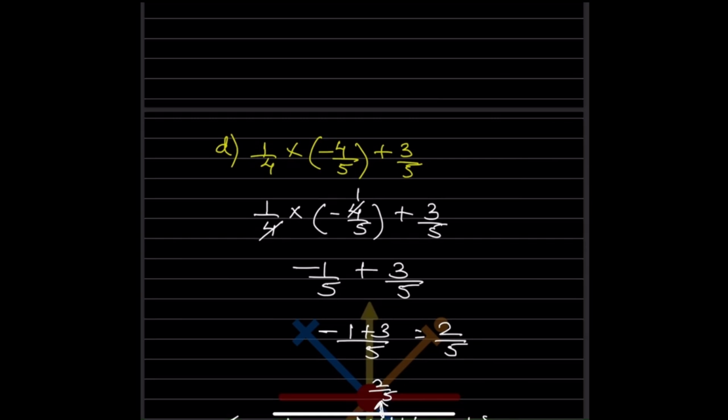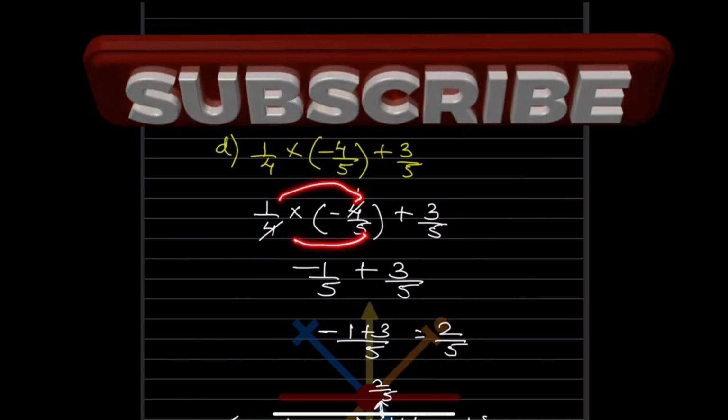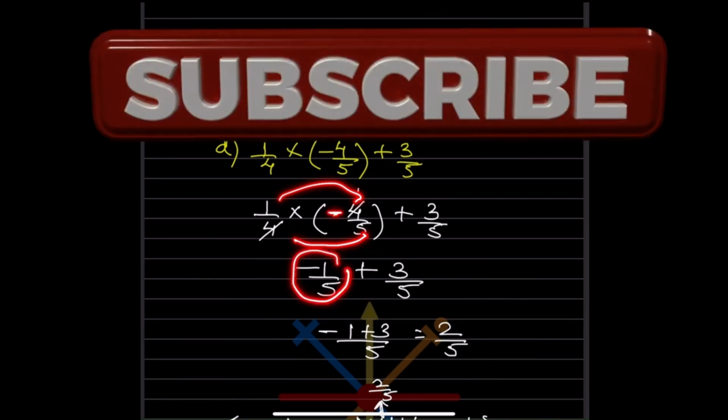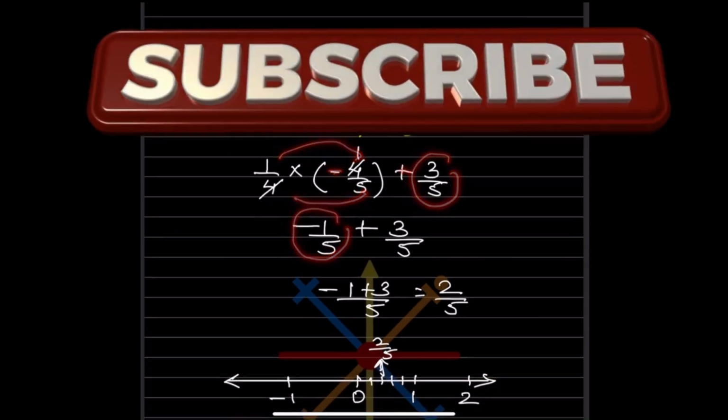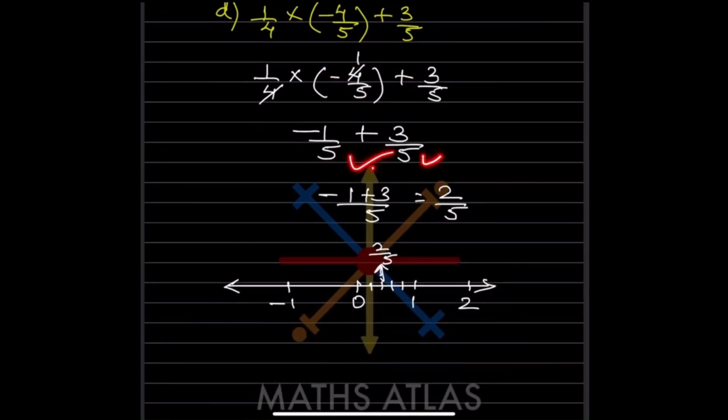Now here 1 by 4 into minus 4 by 5 plus 3 by 5. So what are you going to do here? This 4 and 4 get cancelled. This is 1 by 5. First we'll solve the multiplication. So this is going to be 1 by 5. This is minus, so it will be minus 1 by 5 plus this one 3 by 5. Now you can see the denominators are the same. So minus 1 plus 3 by 5. So this is going to be 2 by 5.